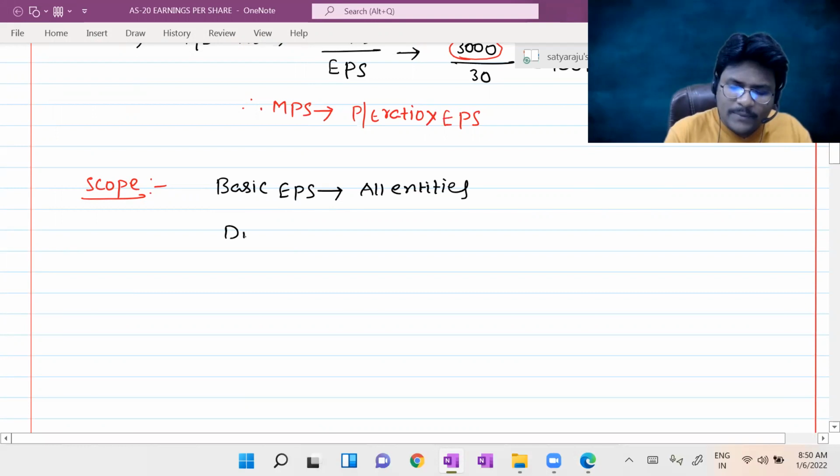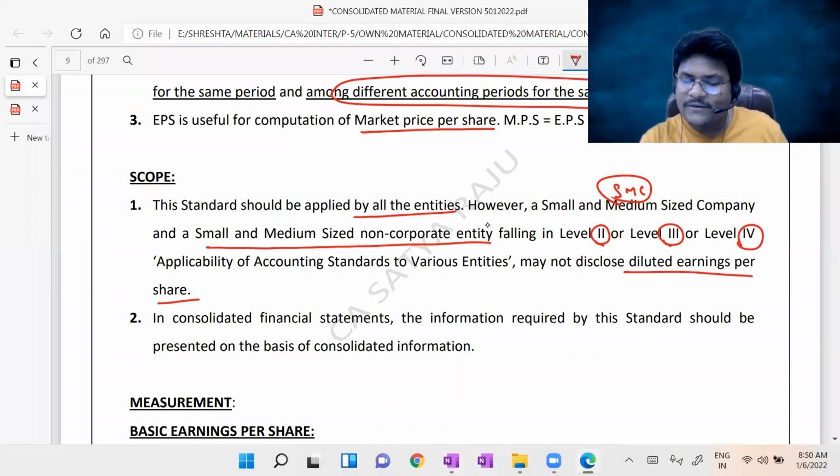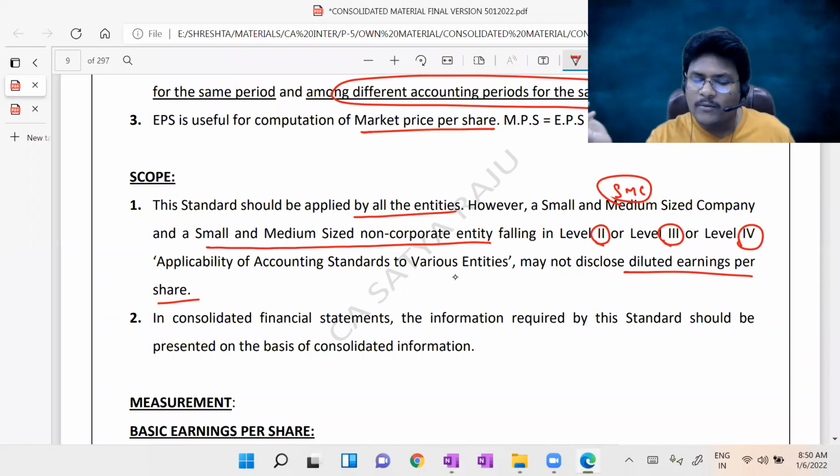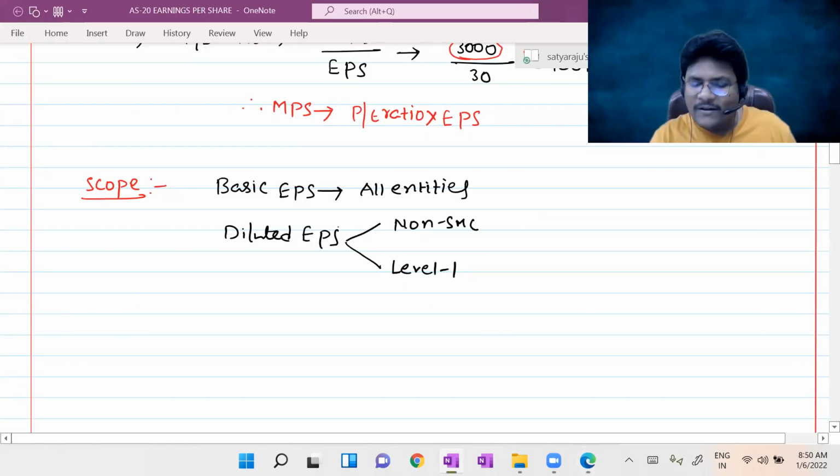But diluted EPS is only applicable to non-SMC. For SMC it is not applicable, right? As well as in case of non-corporate entities, it is only applicable to level 1. So that means level 2, level 3, level 4 are not applicable. That is the point he is indirectly conveying.